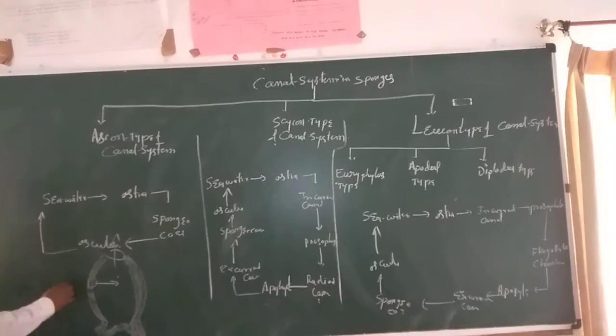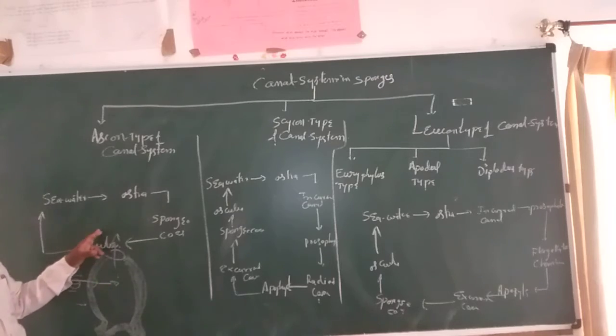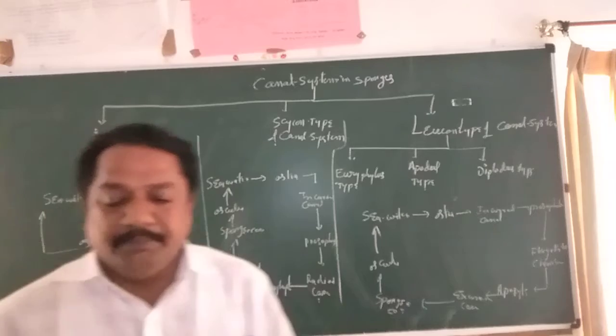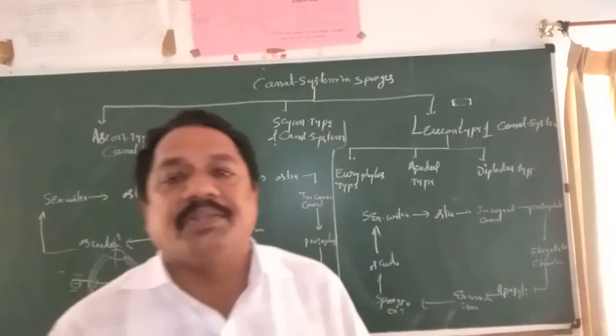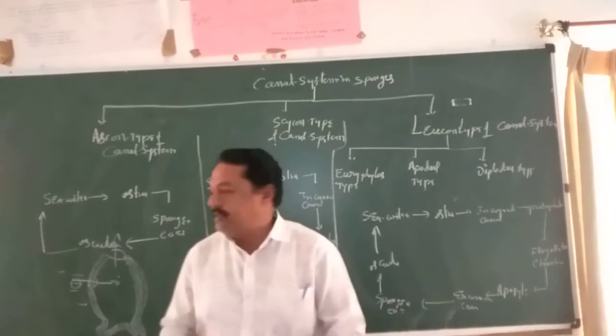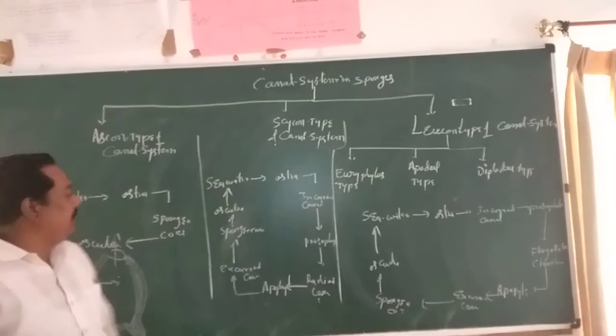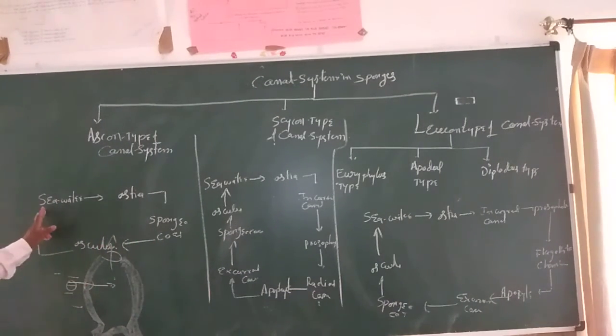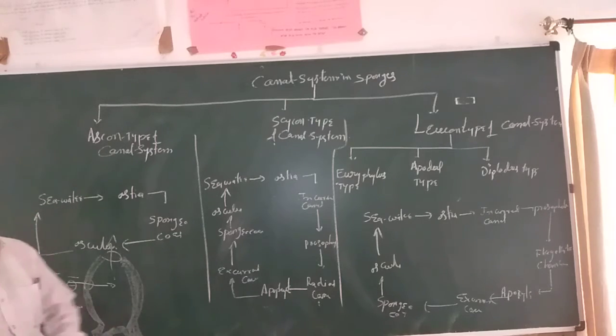In this system, as you already know, this is the animal body, and this is the seawater. The seawater directly enters into the spongiocele through the ostia. So the ostia communicate with the spongiocele, and the spongiocele communicates with the osculum. Through the osculum, the water exits into the surrounding medium. Seawater enters through the ostia into the spongiocele and then exits through the osculum to the environment.